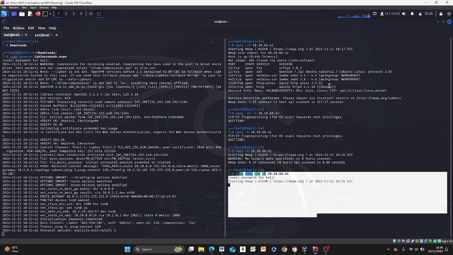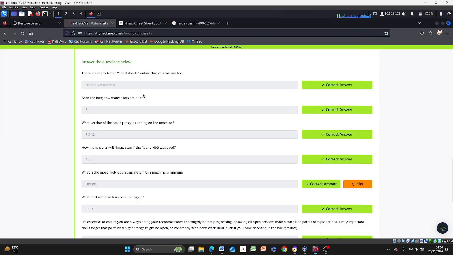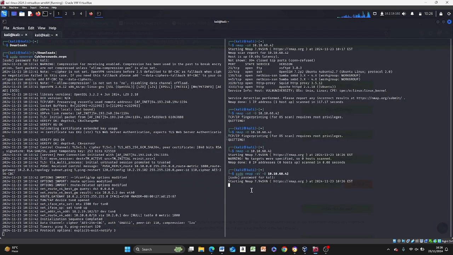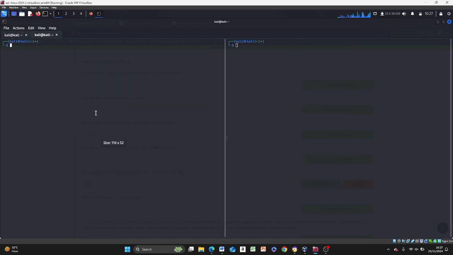But if you come here, you see there's an Ubuntu operating system. Basic nmap scans have a lot of options. Usually when I run nmap, I have a kind of sequence that looks something like this. So let's go to a different tab. So I have something that looks like this. nmap -